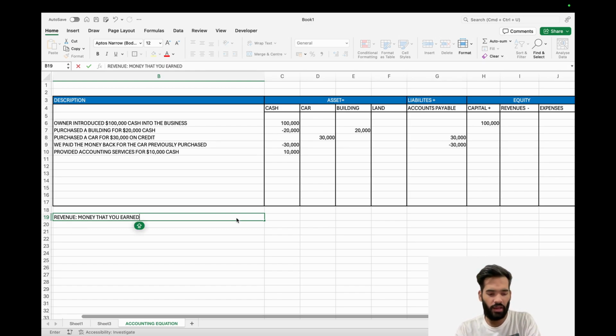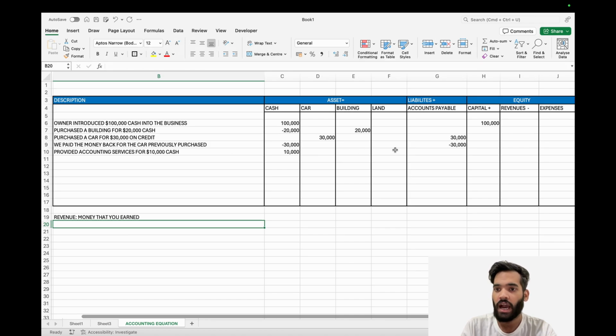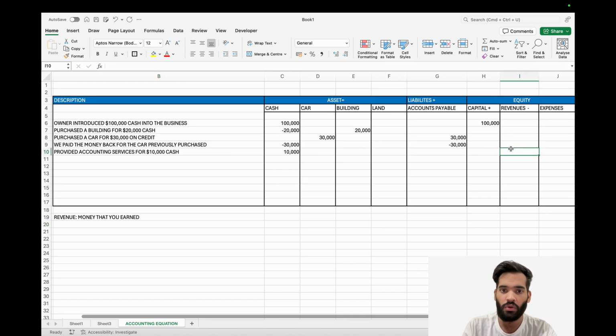Now, just to give you an introduction, earned doesn't mean you've received the money. Earned means you've done your work. Now you are entitled to that money. Whether you receive it right now or you receive it later doesn't really matter in recording the revenue. Of course, we'll talk about how it changes the cash part. If I don't receive the money, of course, it wouldn't affect the cash account. We will talk about that. But remember, the moment you've earned the money, meaning you've done the work for that money, it becomes your revenue. So in this case, our revenue account under equity will go up.